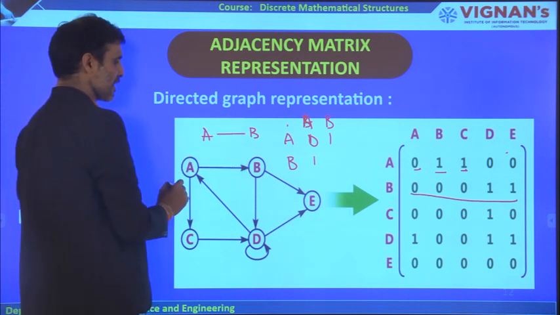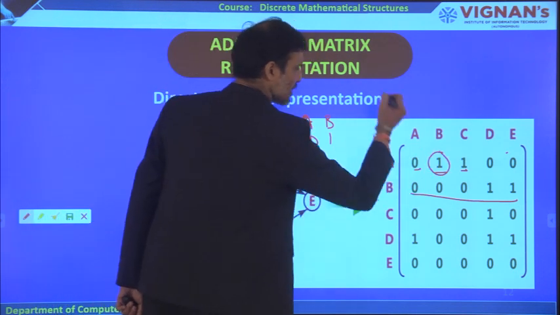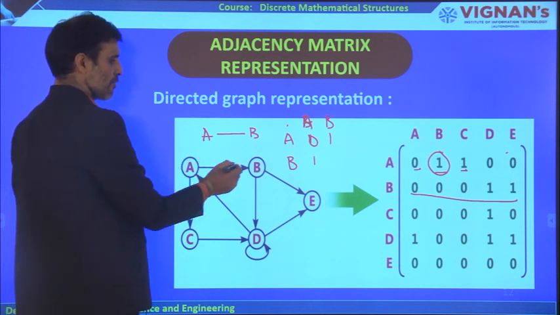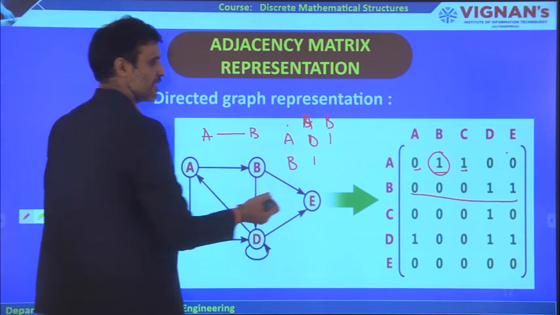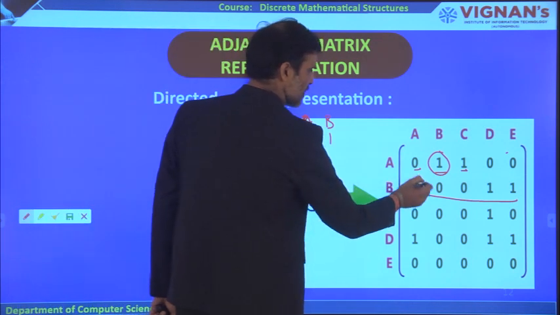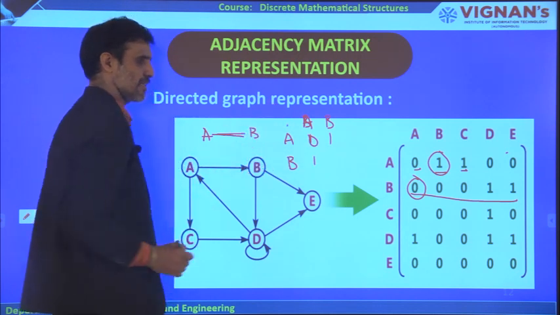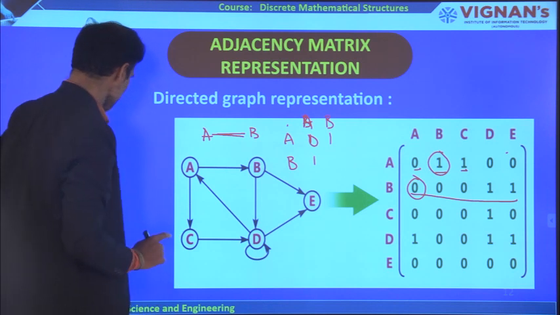But in the case of a directed graph, A to B is equal to 1 because there is an edge between these two. But coming to the case of B to A, there is no such edge, therefore B to A is equal to 0. But in the case of an undirected graph, you get it like this. This is the difference between these two representations.